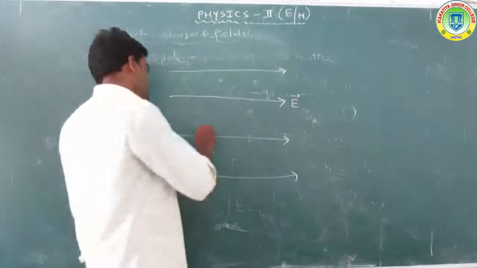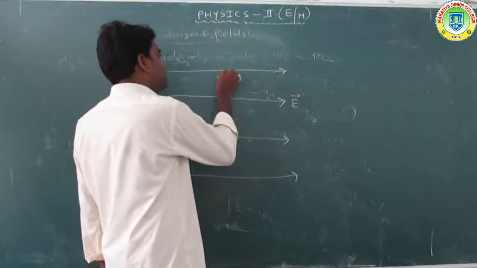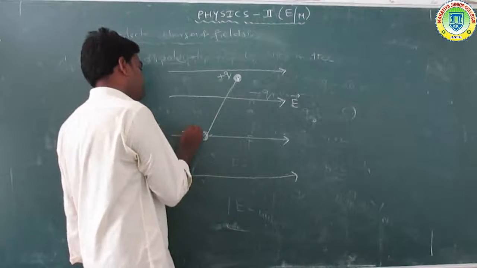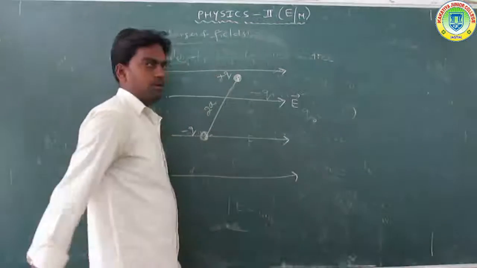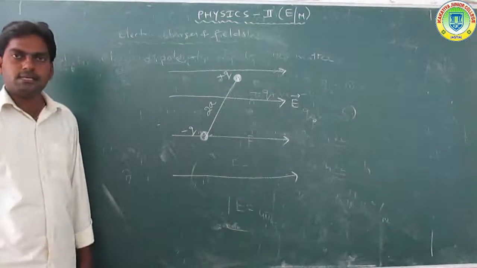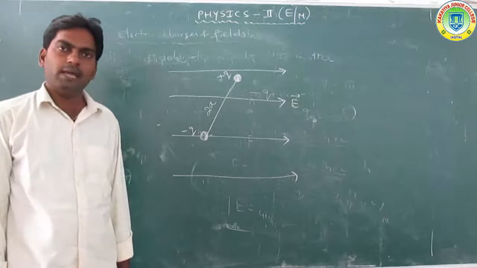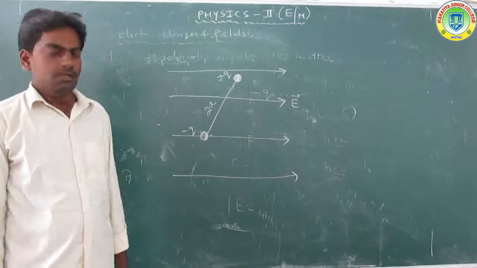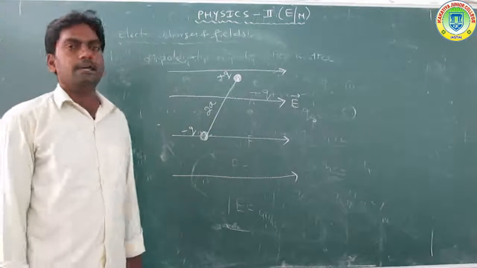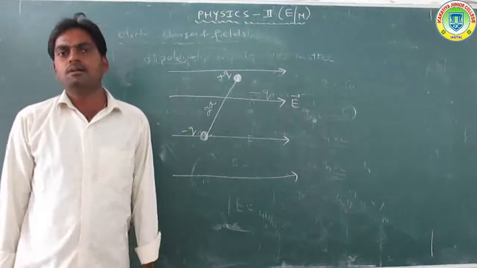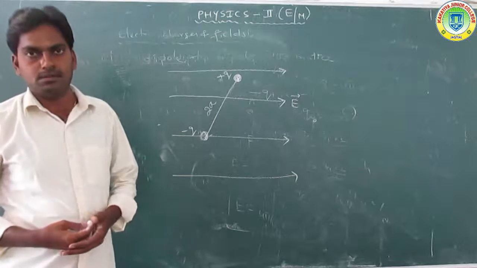The dipole, with a plus q charge and a minus q charge separated by the 2a distance, is placed in a uniform electric field. It experiences a torque, and we need to find that torque.